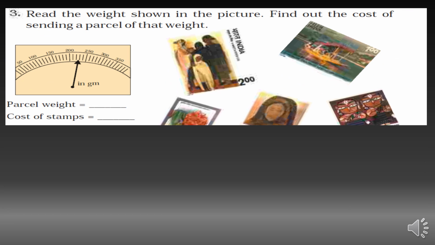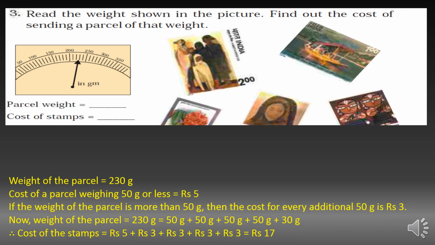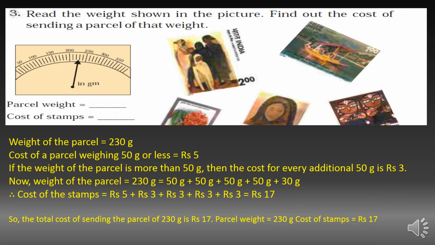Read the weight shown in the picture and find out the cost of sending a parcel of that weight. So here you can see the weight of the parcel: 230 grams. The cost of a parcel weighing 50 gram or less is 5 rupees. So if the weight of the parcel is more than 50 gram, then the cost of every additional 50 gram